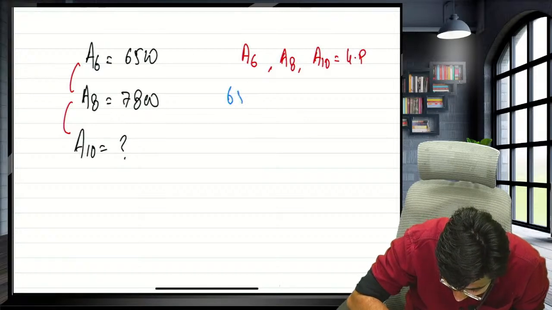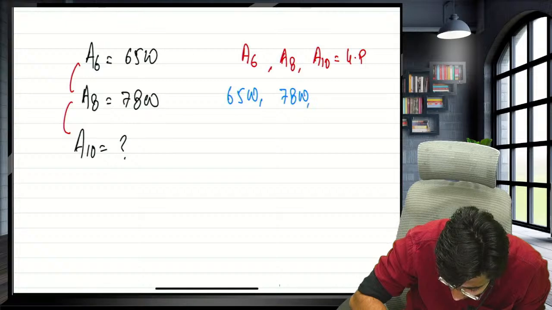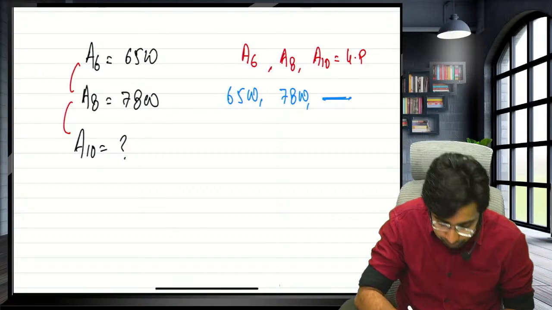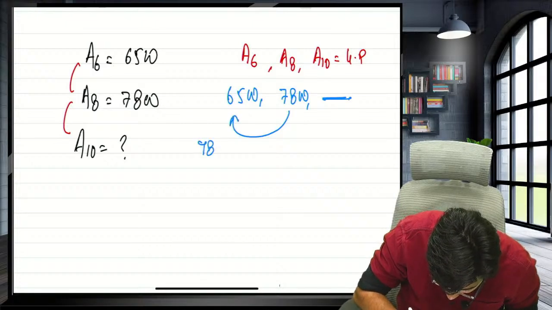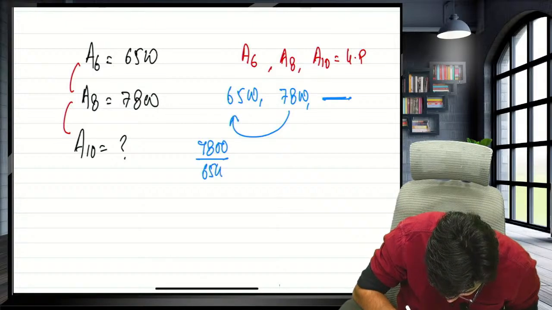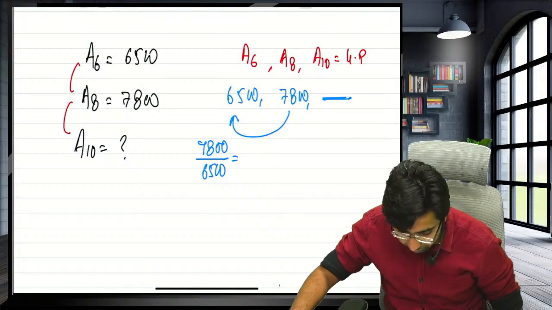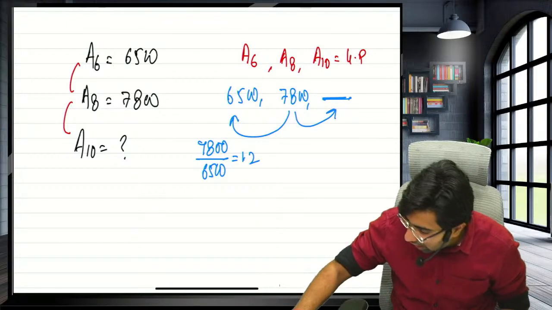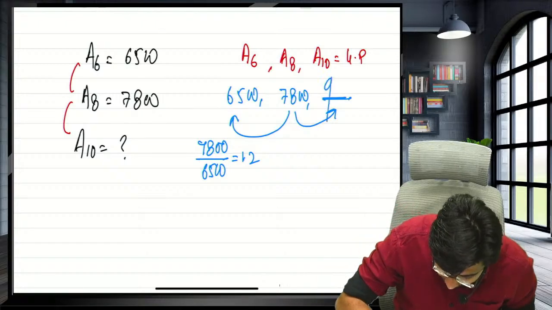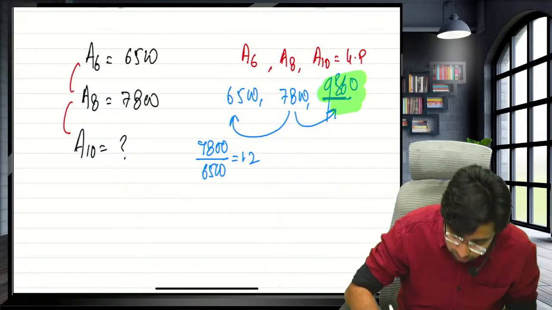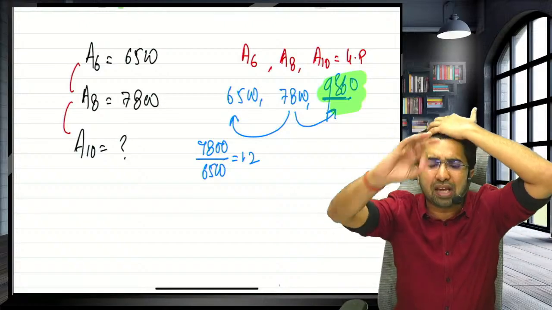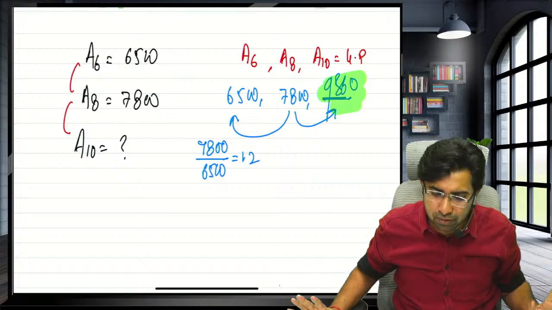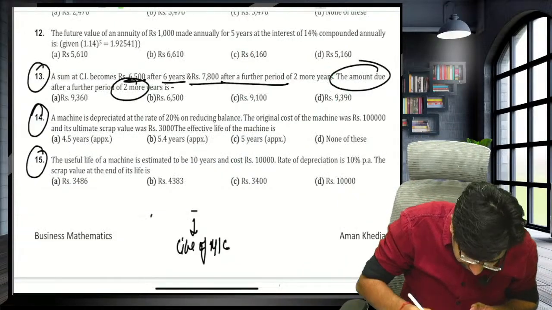So A6 is 6500, A8 is 7800, and I have to calculate A10. Guys, to calculate A10, divide the forward term by the backward term. You will get 1.2. Multiply this by 7800, you will get 9360. I am very sure you will get one question tomorrow based on this gapping concept. Don't make any mistake, don't follow any traditional methods. Within 30 seconds, you have to fetch the answer. Yes, correct.